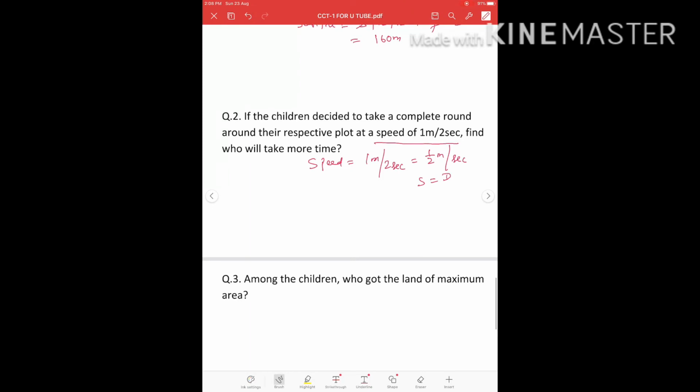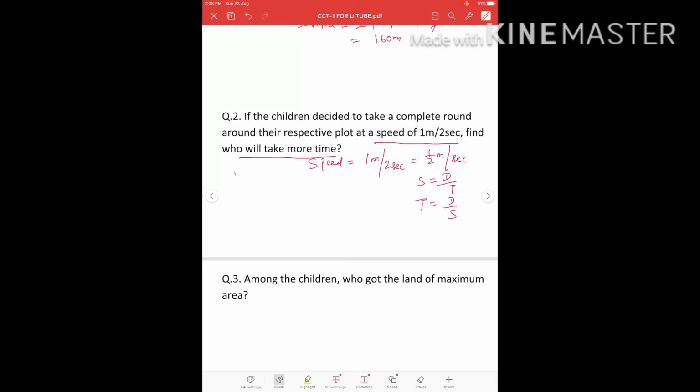And we know speed is distance by time, so time is distance by speed. We have to find who will take more time. That means we have to find the time taken for all the three children to move around their respective field.